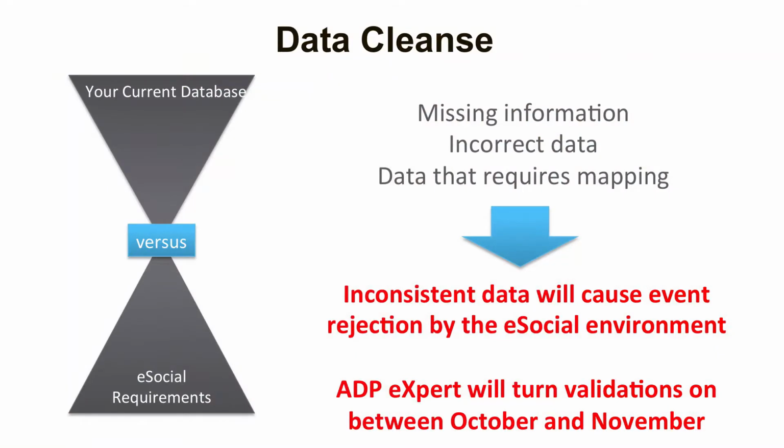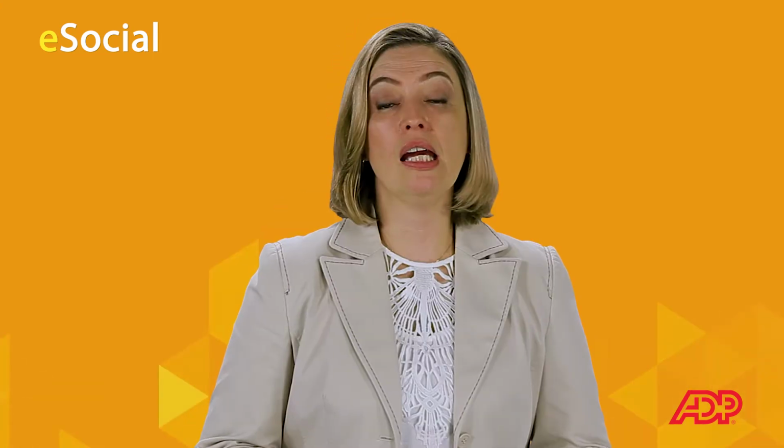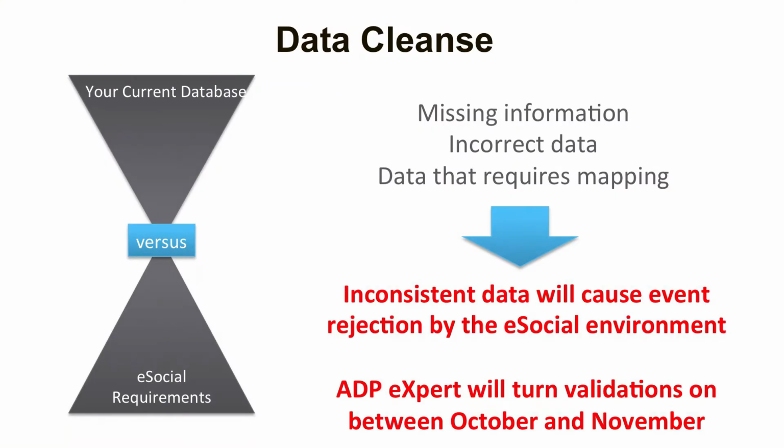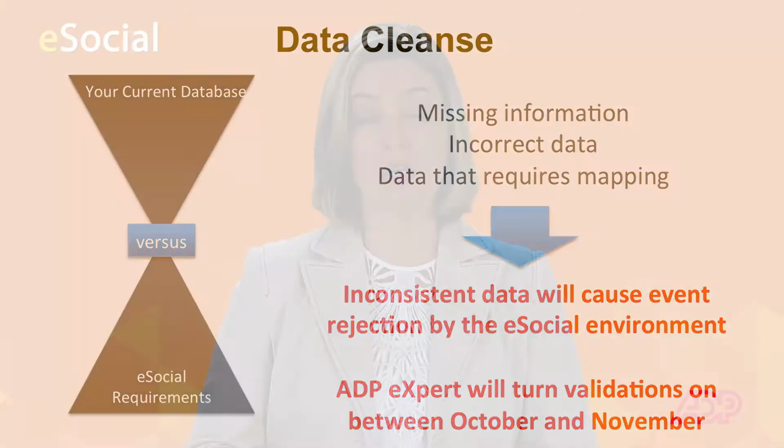It's important to highlight that inconsistent data will cause rejection of these eSocial events delivered to the government. We have verified this through our testing with pilot companies and the homologation with the government. In order to prevent new information from being saved with potential inconsistencies, ADP has developed a new set of validations. Those validations will be turned on in our system between October and November of this year. This will help make the HR processes of your company more robust and make sure that you capture the right information the first time.